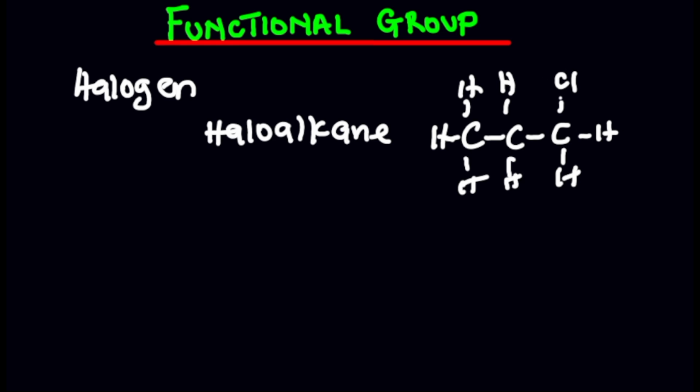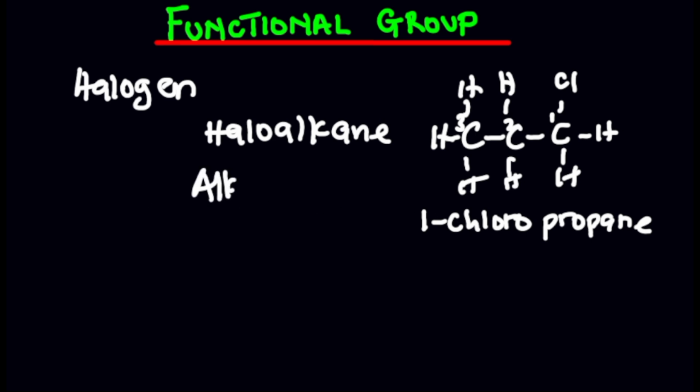Now if you look at this very well, chlorine is connected to this carbon here. We're going to number 1, 2, 3. So this is basically 1-chloro. Since it is a 3-carbon atom chain, we call it propane: 1-chloropropane. So this is an example of a haloalkane. It contains a halogen. And then the next one that we can have is the case of alkyl halides. Alkyl is a substituent that is connected to halogens, and that's basically alkyl halides. So that's an example of the halogen-containing groups that we can have.